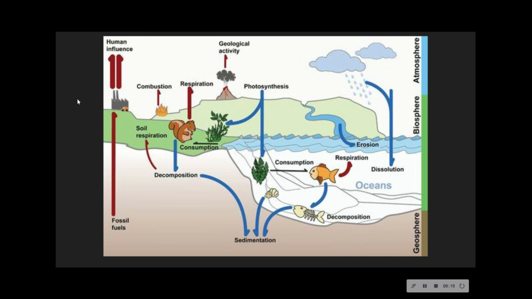This is your carbon cycle. Smart idea to have that. That'll help you on your test.